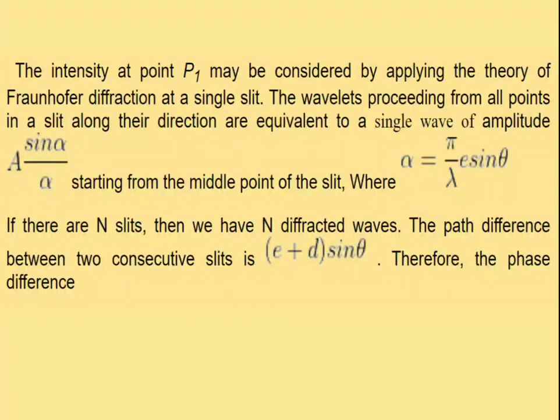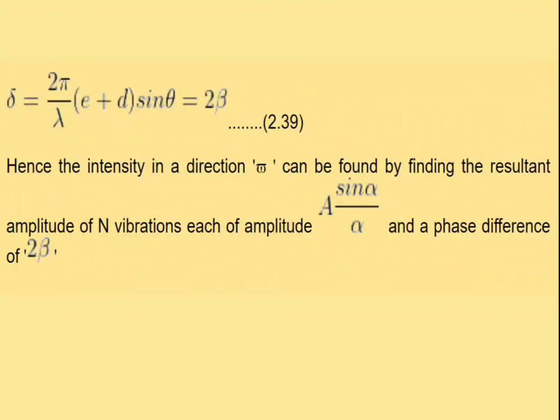As we know, the relation between phase difference and path difference is: phase difference is equal to 2 pi by lambda into path difference. The phase difference is represented as delta. So delta is equal to 2 pi by lambda into (e plus d) sin theta. For simplification, we assume pi by lambda into (e plus d) sin theta as beta. So the phase difference for consecutive slits is 2 beta.